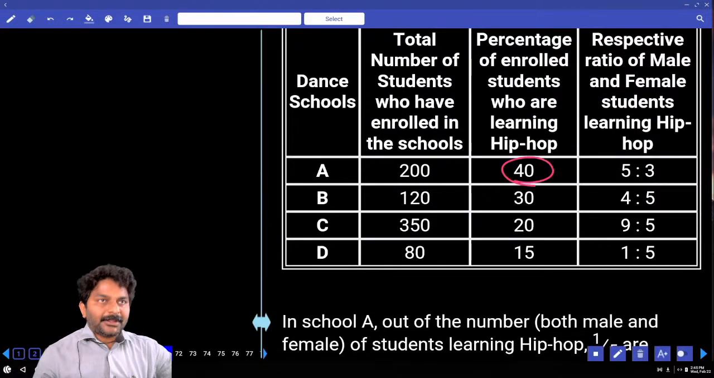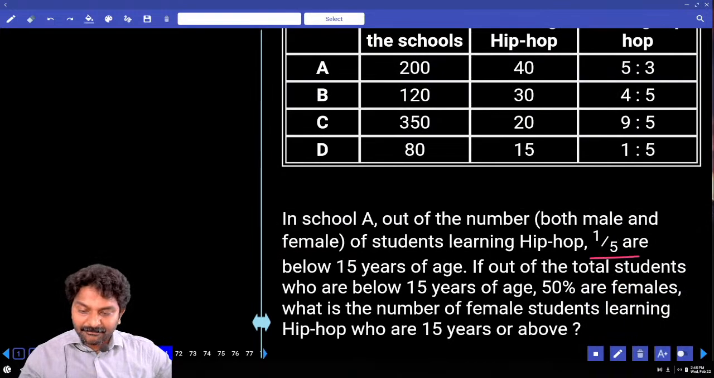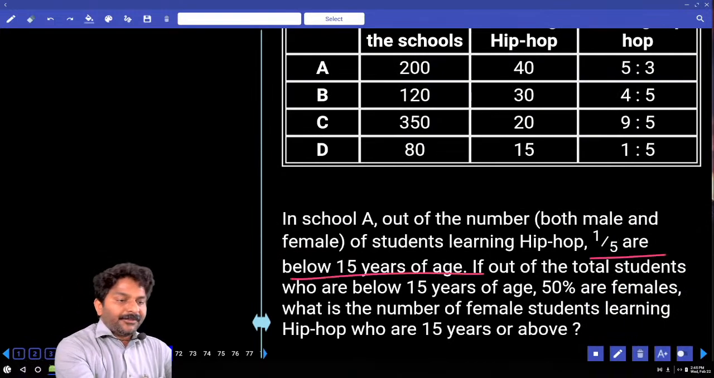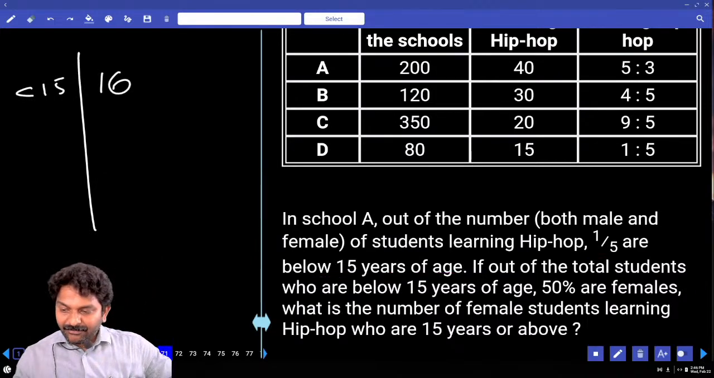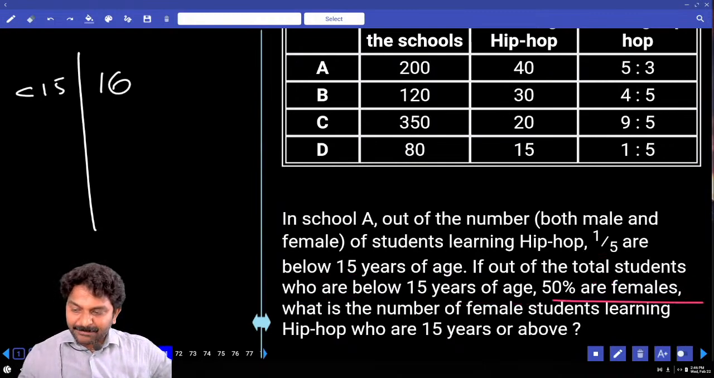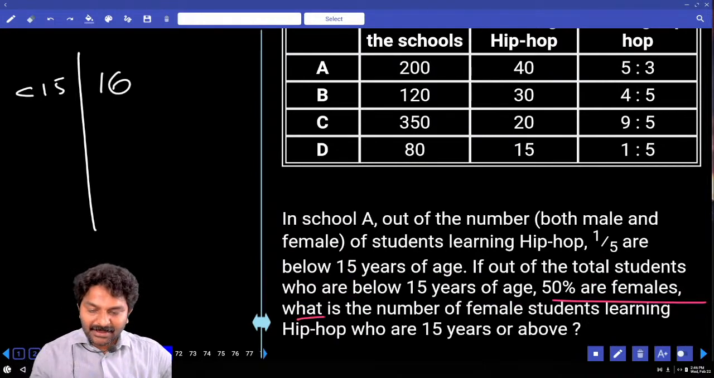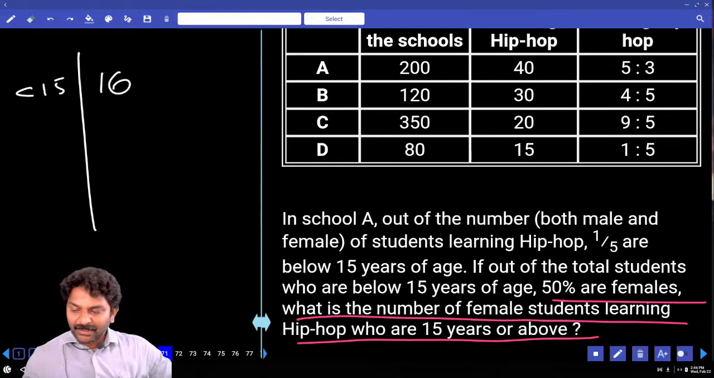What percent we have? 40%. How much is 40% of this number? 80. Out of 80, 1/5 are below 15 years of age. 1/5 in the sense 20%, which is 16. If out of total number of students who are below 15 years of age, 50% are female. What is the number of female students learning hip hop who are 15 years or above?